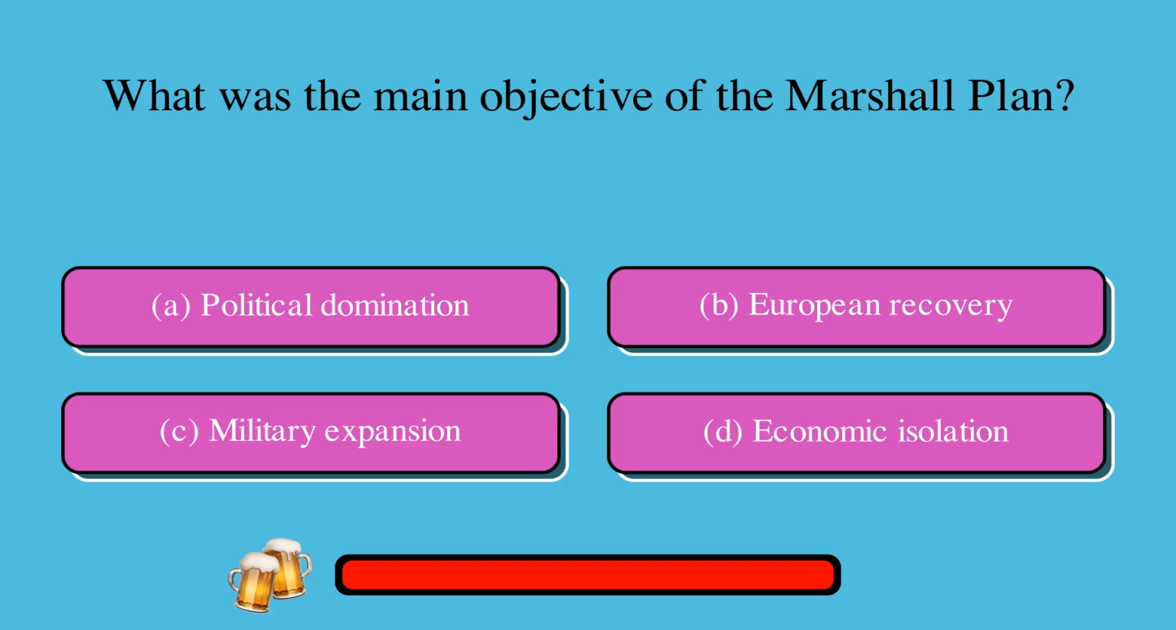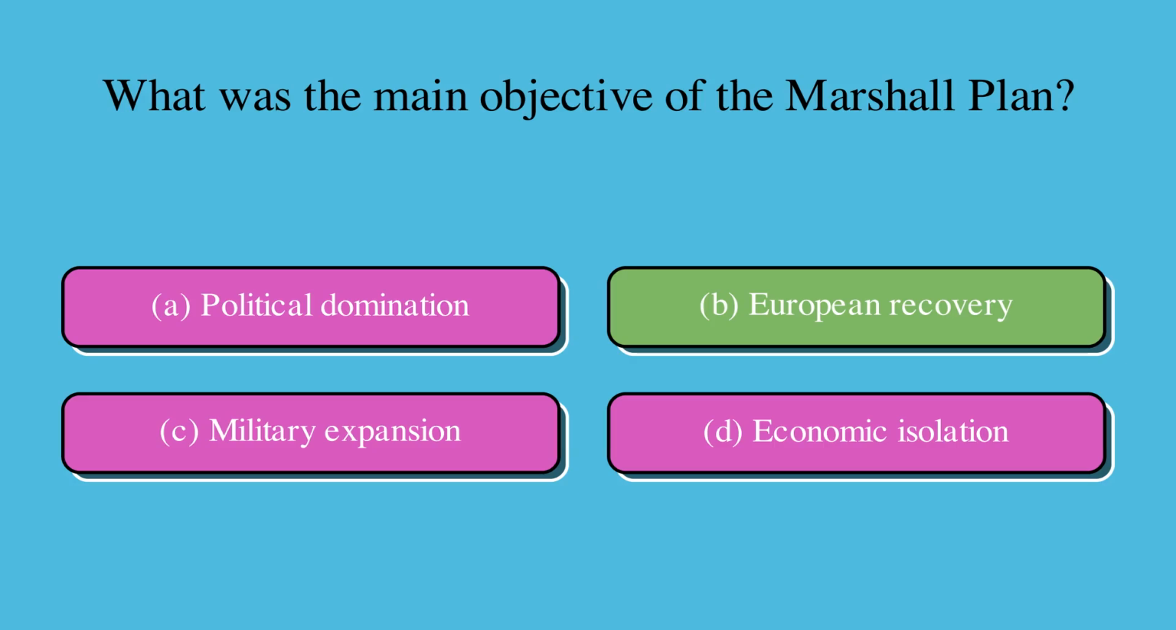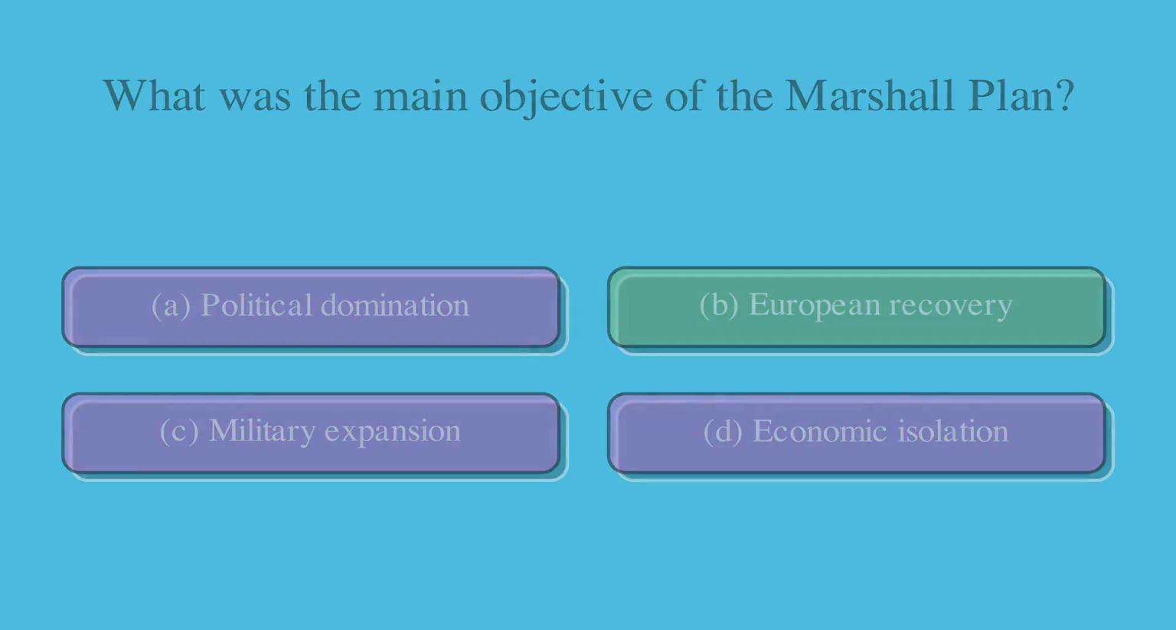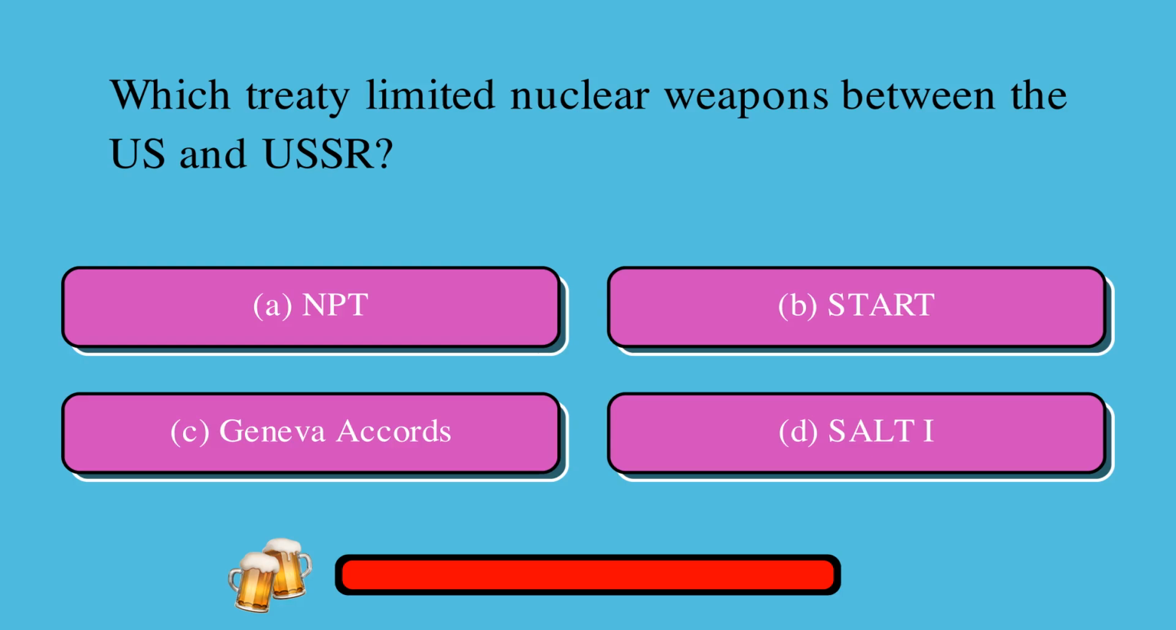What was the main objective of the Marshall Plan? A. Political domination, or B. European recovery, or C. Military expansion, or D. Economic isolation? The correct answer is B. European recovery. Which treaty limited nuclear weapons between the US and USSR? NP START, or C. Geneva Accords, or D. SALT? The correct answer is D. SALT I.